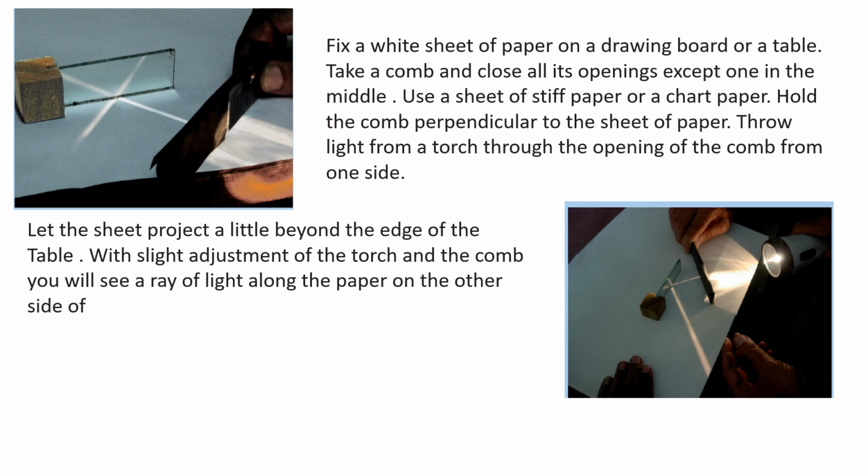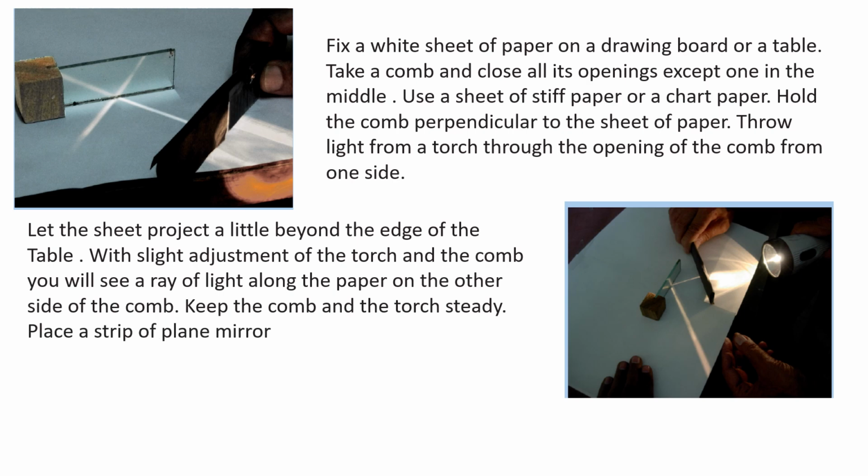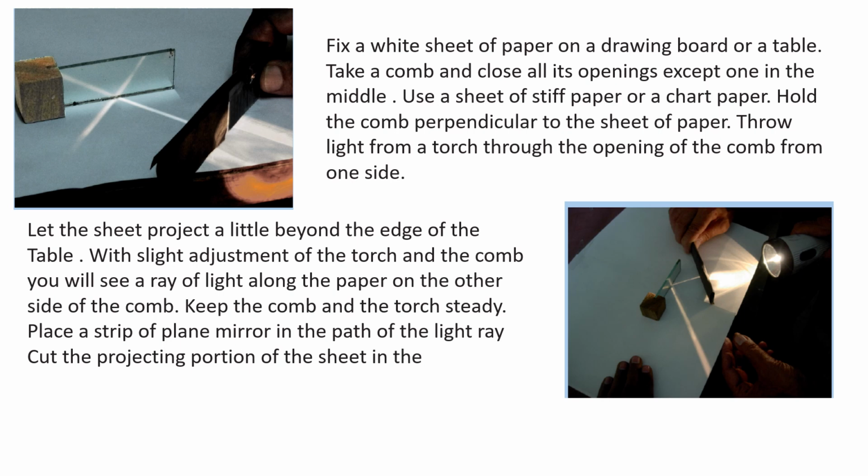Then slowly you bend that paper wherever the reflected ray is projected. Then what happens? The reflected ray will not be present on the paper, but instead it is going to travel straight. It is not present on the plain paper. Again you put it back.